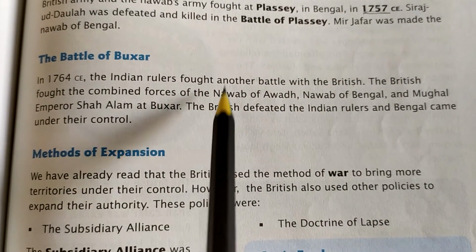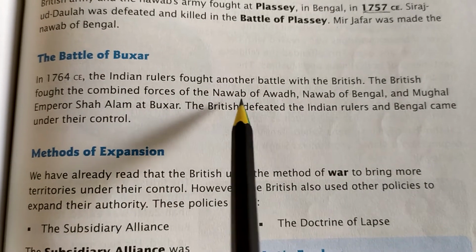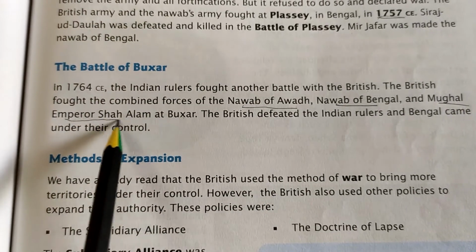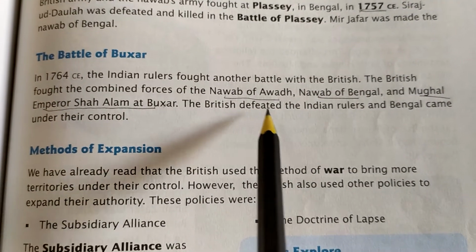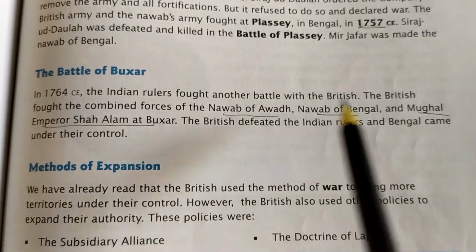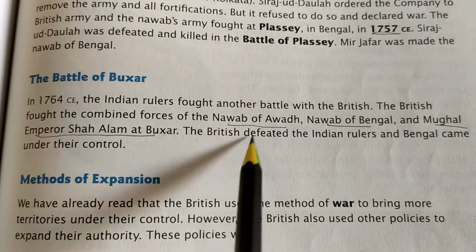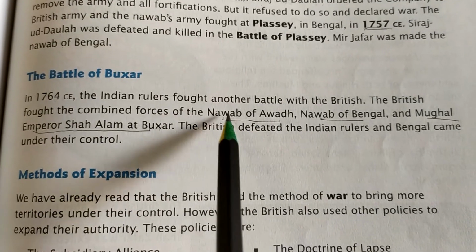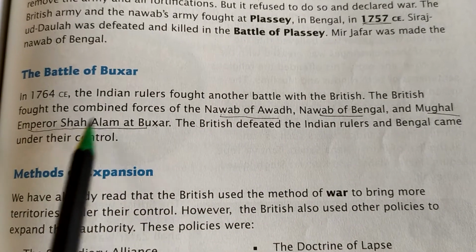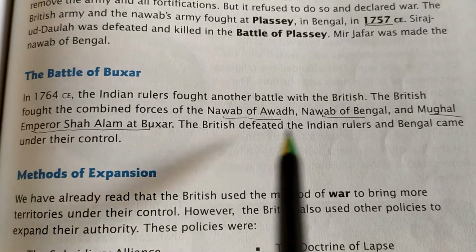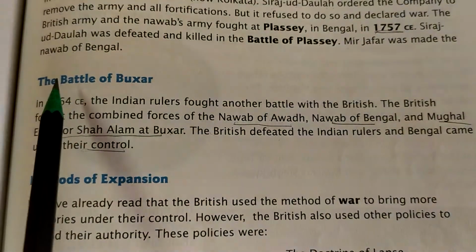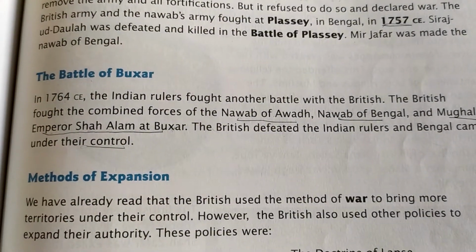So, on one side was the British and on the other side were the Nawab of Awadh, Nawab of Bengal, and the Mughal Emperor Shah Alam at Buxar. The British defeated the Indian rulers and Bengal came under their rule. So, finally, the British defeated them at Buxar and captured the whole of Bengal under their control in the Battle of Buxar.